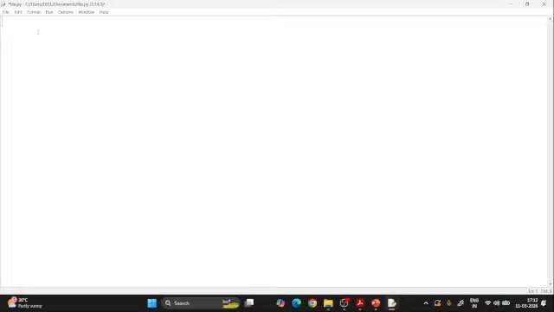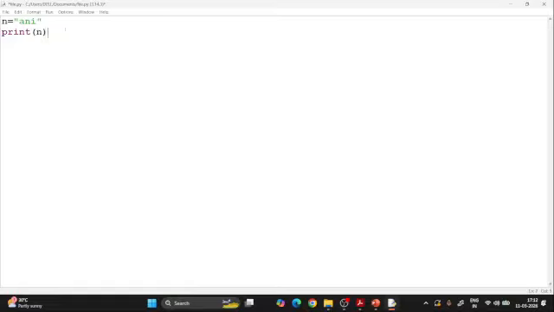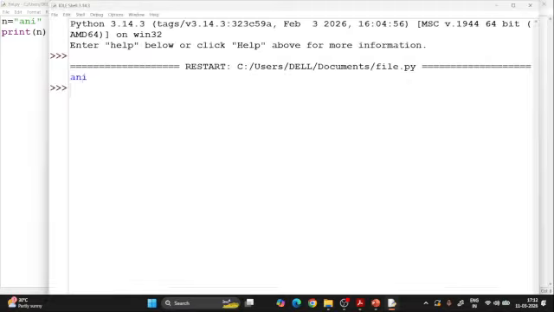For example, if n is a variable and I'm storing a name, say Annie, the name of a person, and I write a print statement, print n, and I run the code, it will give exactly what I'm saying. It will give the answer Annie.